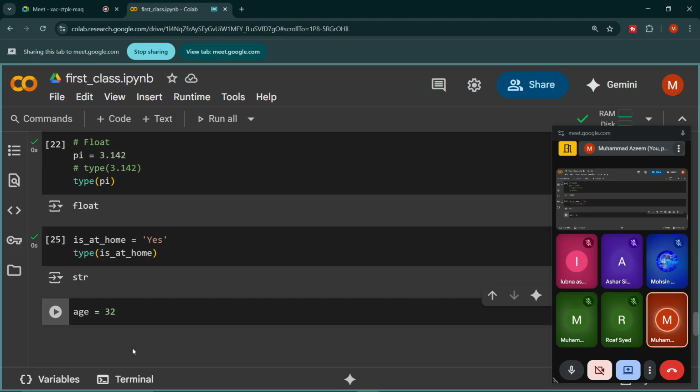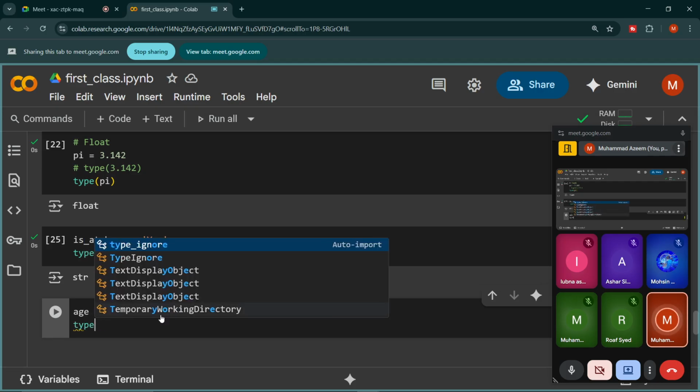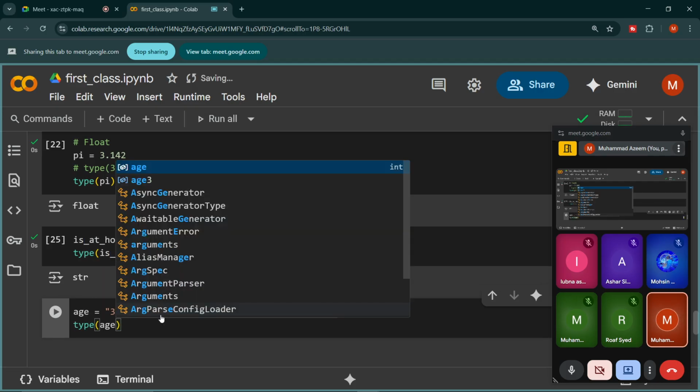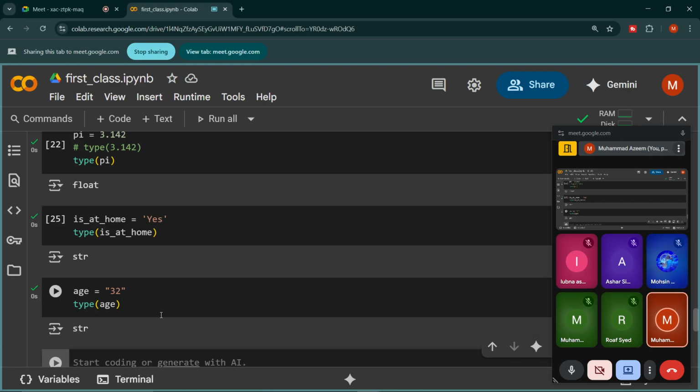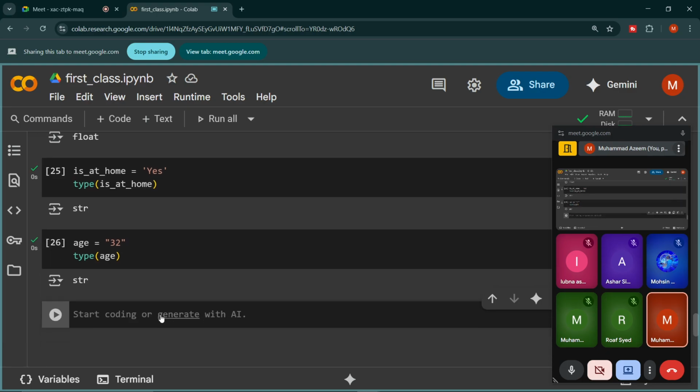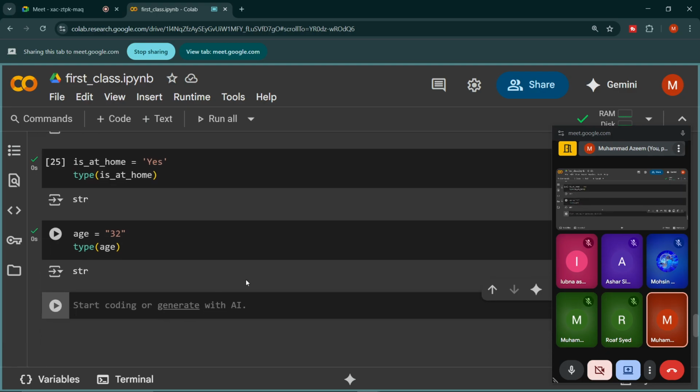But if I enclose even this number in single or double quote, let me use double quote, now this 32 is also treated as a string by Python. Let me find the type of this age, and we will see that it shows a string. Is this clear?